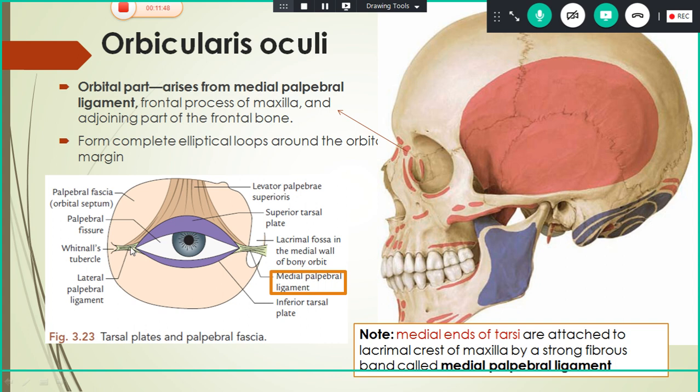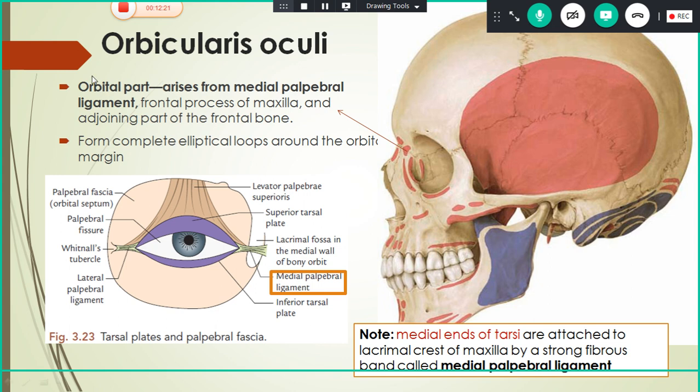On the lateral side it is thickened to form the lateral palpebral ligament. So the medial end will be attached to the lacrimal crest of maxilla. This is the lacrimal crest here, which is attached here. The lateral end, that is this lateral palpebral ligament, is attached to Whitnall's tubercle. It is nothing but a tubercle on the inner surface of the zygomatic bone on the lateral wall of orbit. I think now you are clear what is medial palpebral ligament, what is lateral palpebral ligament.